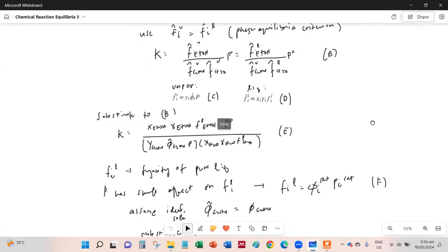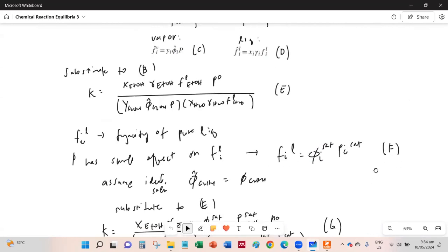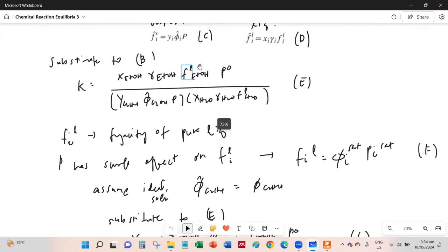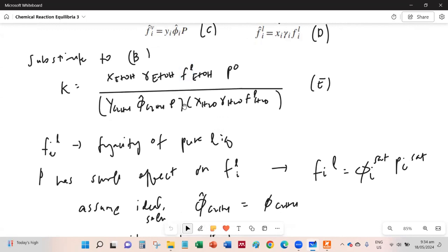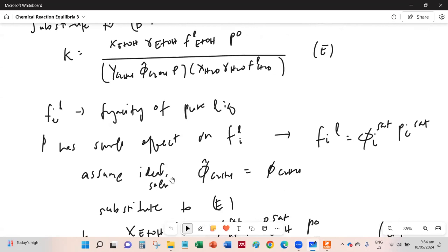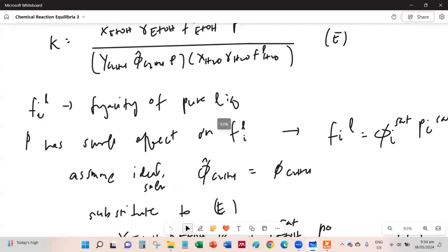All right, so therefore, we can assume this and replace these terms right here for the fugacity of the liquid in the equation. So we have two, for ethanol and water. Replace it with this equation. So another assumption that we can make is that the ethylene is an ideal solution, so that the fugacity coefficient in solution, phi hat, is equal to the pure species fugacity coefficient.